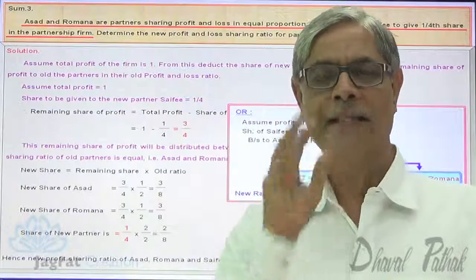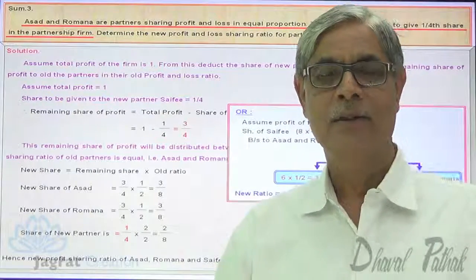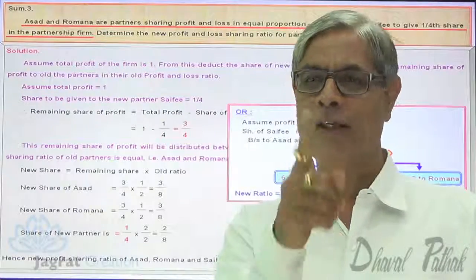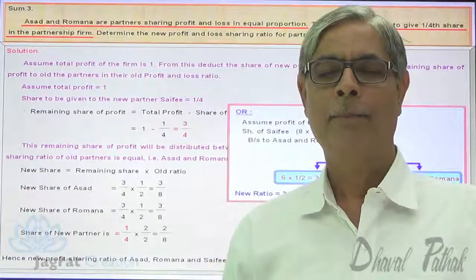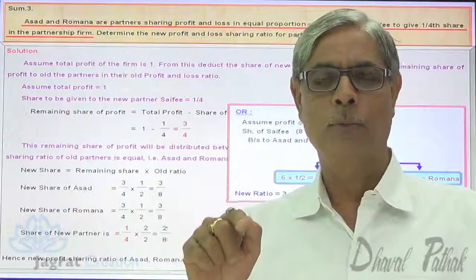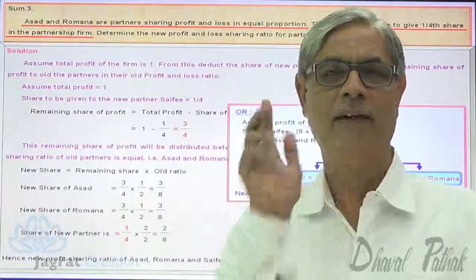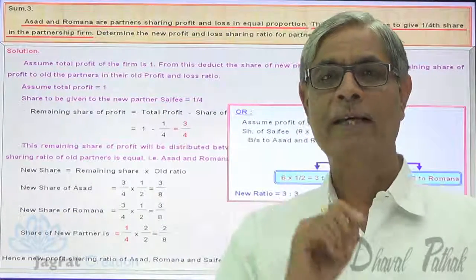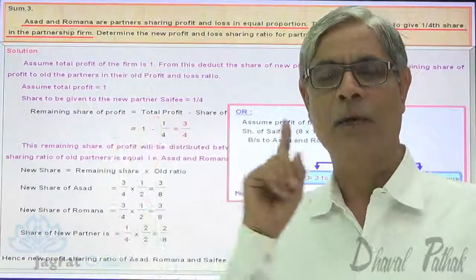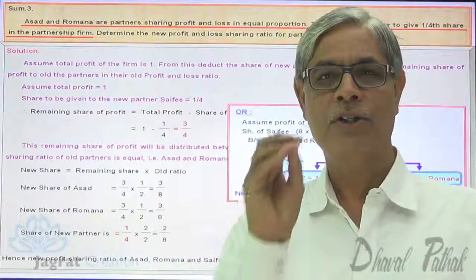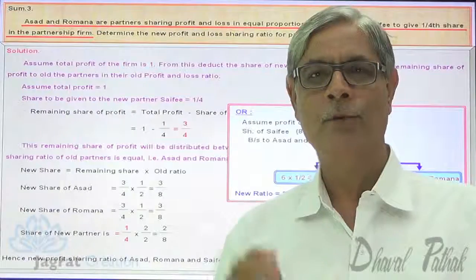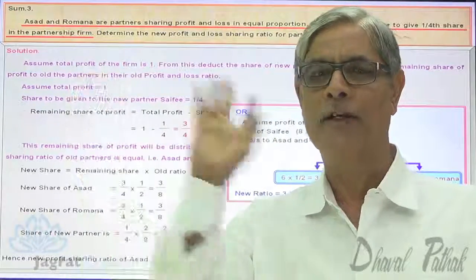Now this another explanation implies that the sacrificing ratio is also 1:1 because 2 rupees are given to a new partner in an equal proportion, 1 each. So what is the important point? In this sum you are not given the share sacrificed by each partner. You are not given even the new profit sharing ratio.